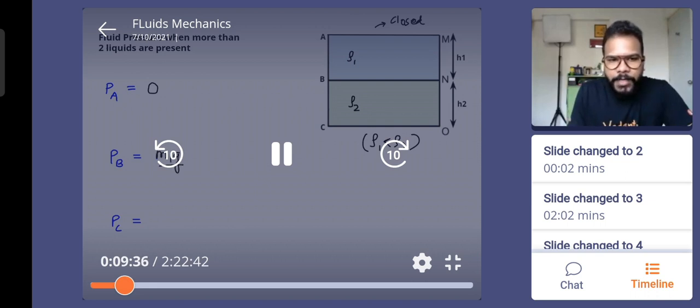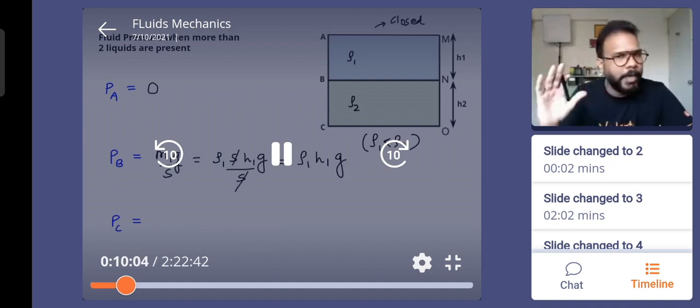So we know that it's going to be the weight of this portion divided by the area. Let's say the area is s, the area of cross section. Now if I want to write the mass, I'll have to write it as density into volume. So density is rho1. Volume is area, that is s, height is h1, and multiply that by g, divide that by s. S and s get cancelled. What we expected, rho1 h1 g. That's basically the pressure due to that column, and we already have derived this.